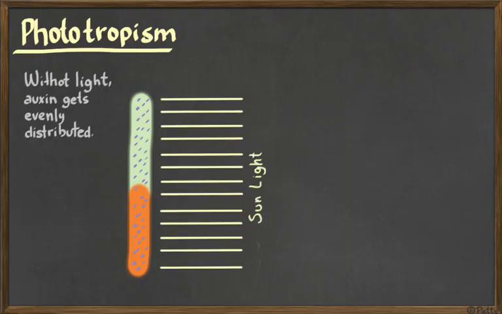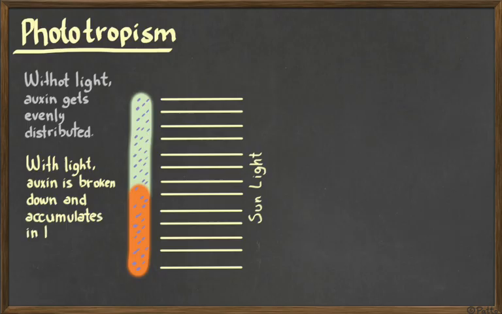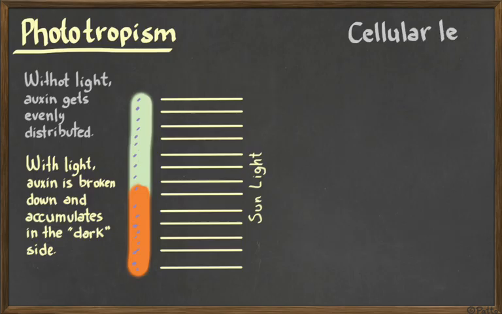However, auxin is a hormone that's sensitive to light. Where sunlight hits auxin, it gets degraded, it gets broken down. So if it's broken down on the lit side, it accumulates in the shaded side of the plant. So now we have a different concentration of hormones depending on the side that the plant is receiving sunlight.